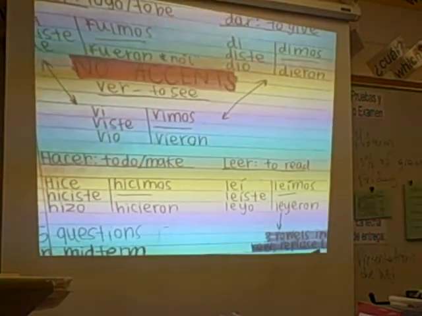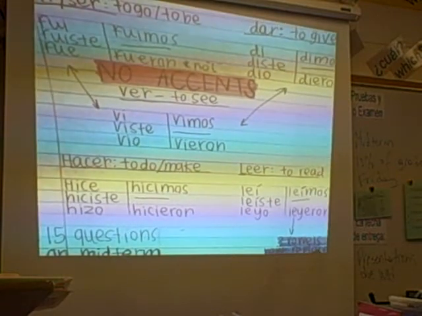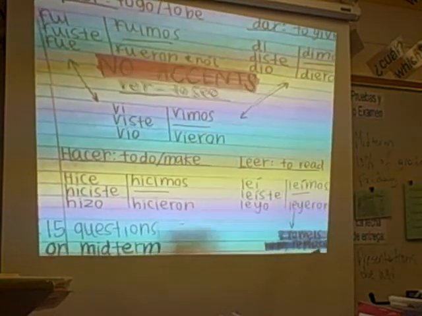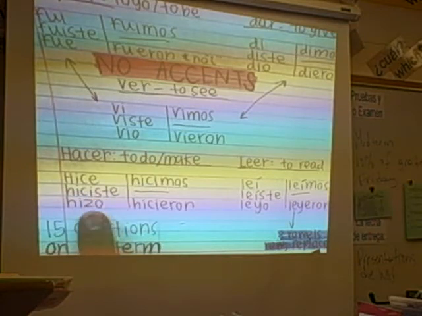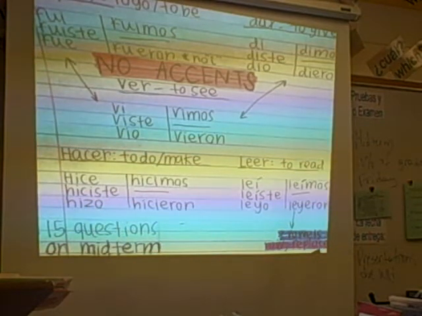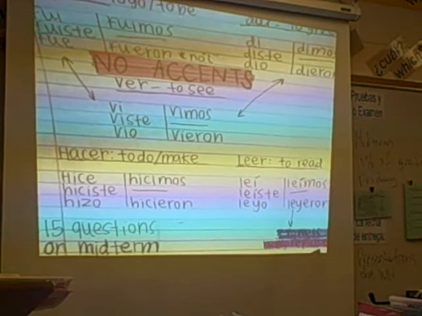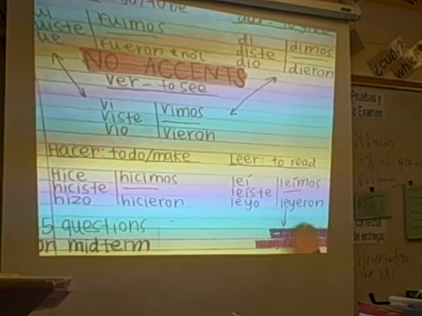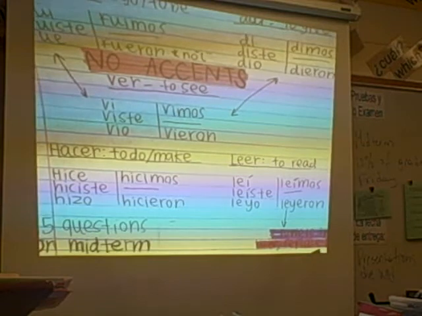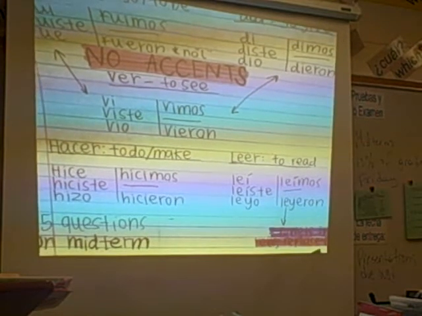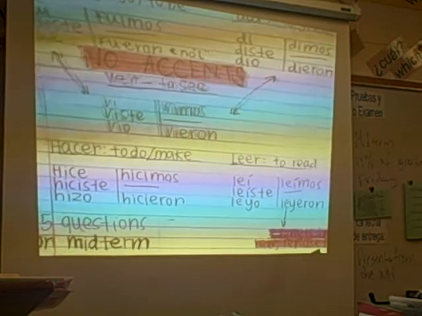The last 2 are hacer and leer, and these are the boxes for them. Hacer has the C in the yo form and a Z in the él/ella/usted form. And leer has a bunch of accents, and it has the Y in the 2 bottom forms because you have 3 vowels in a row.